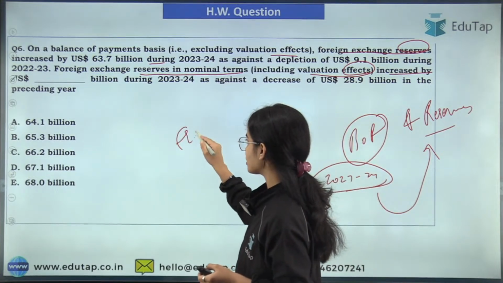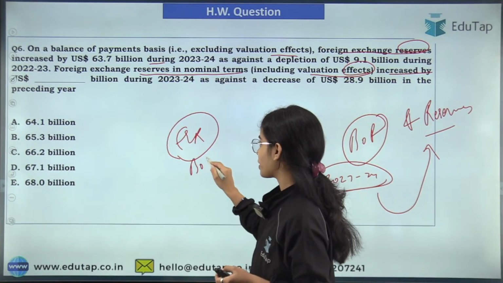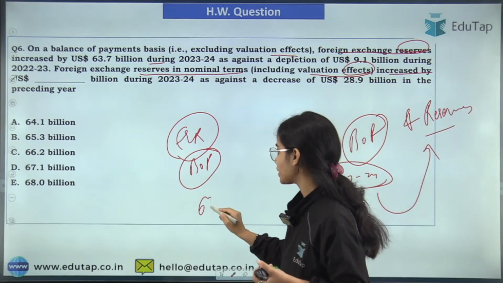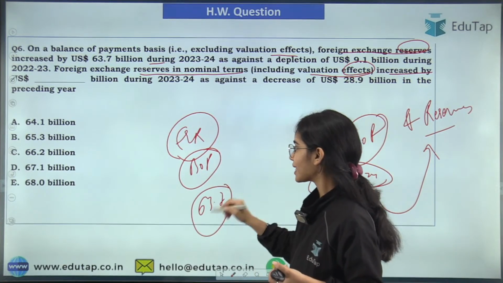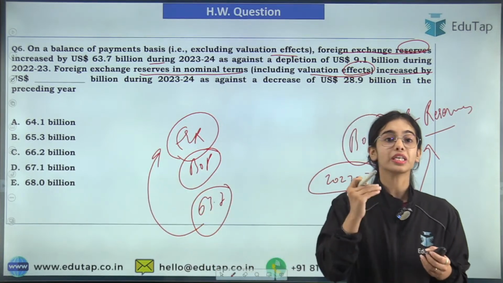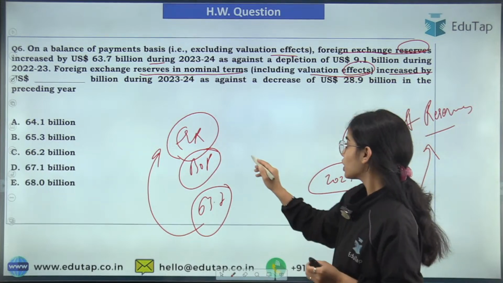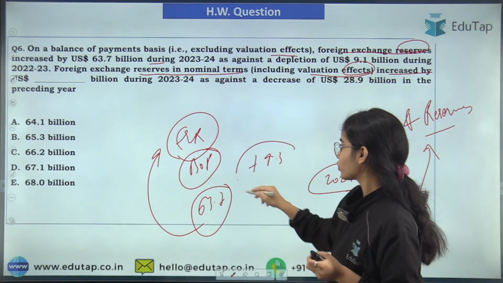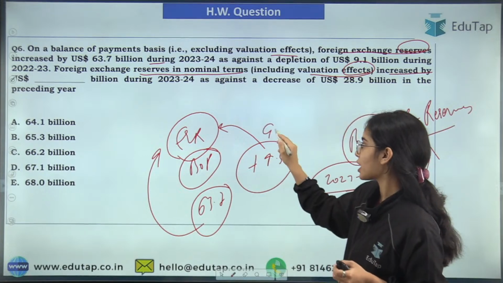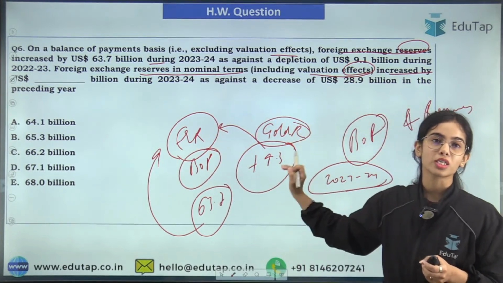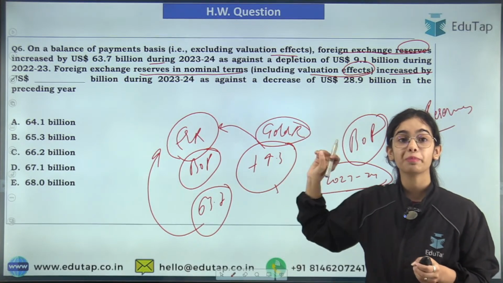So foreign exchange reserves, if we consider the balance of payment effect, the balance of payment has an overall surplus of $63.7 billion, and that's why foreign exchange reserves have increased by $63.7 billion. But there is also an increase in the value of gold. In the foreign exchange reserves, there are gold reserves, and the value of the gold reserves has increased by $4.3 billion.